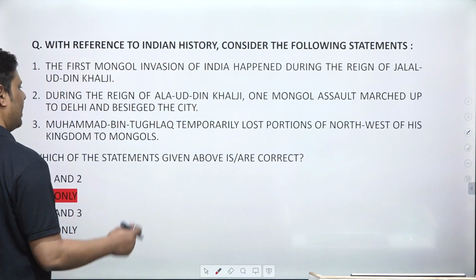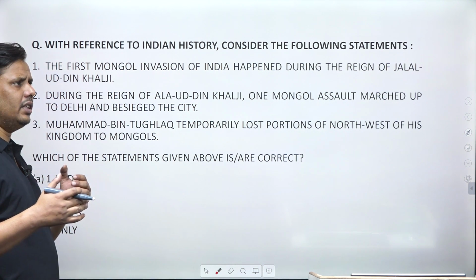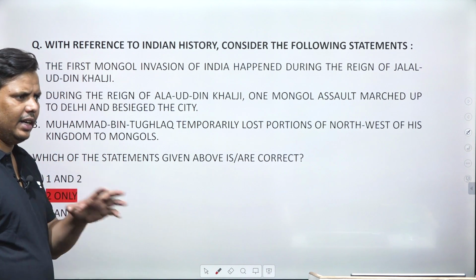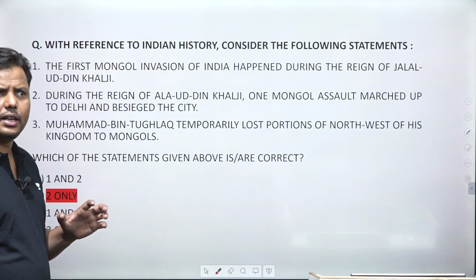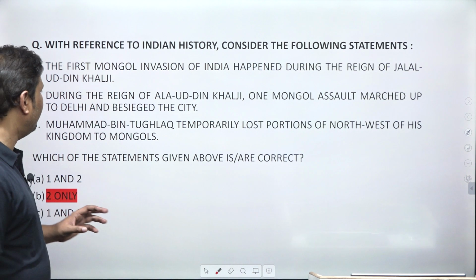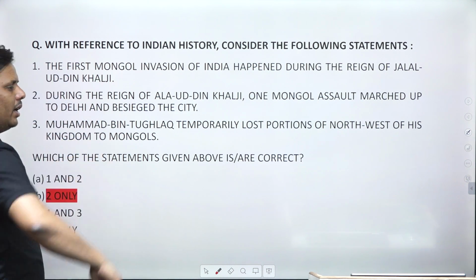This is incorrect, because if you have studied medieval Indian history, I won't say that you need to study it very deeply. You have studied it in a very normal way, just covered the basic sources, and you must be knowing that Iltutmish was the first ruler who faced the Mongol invasion.